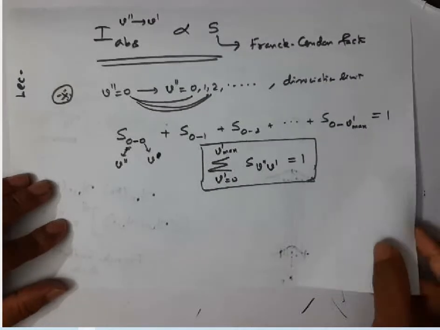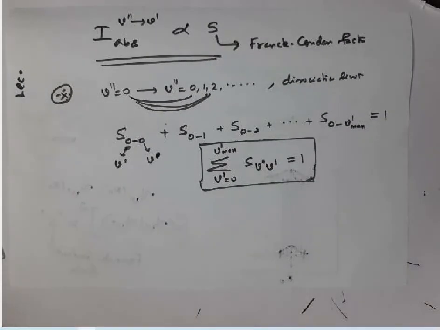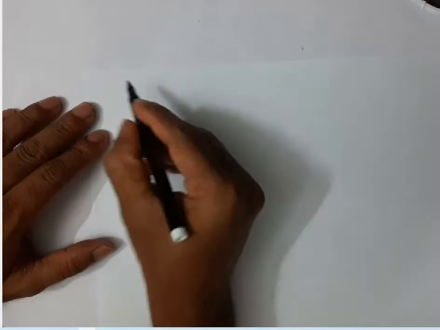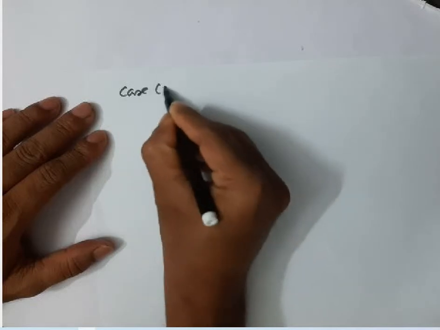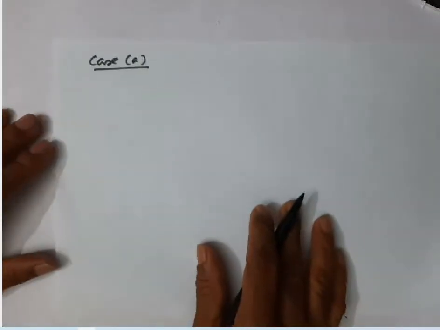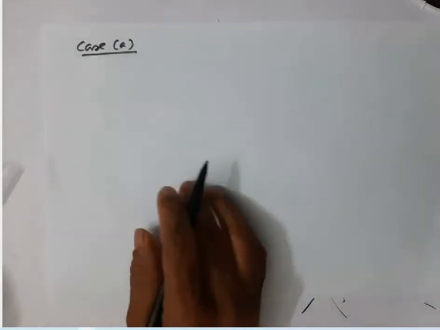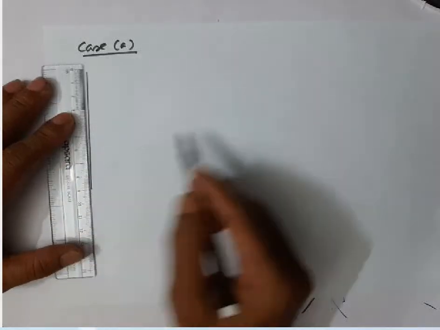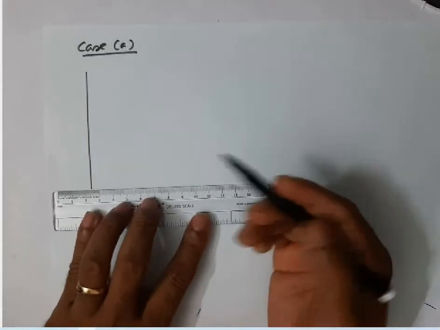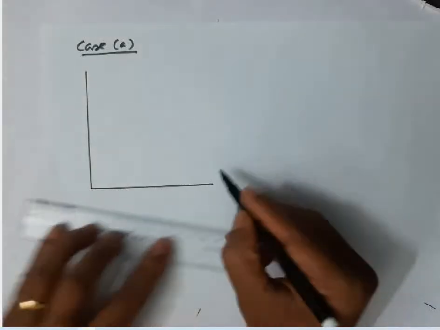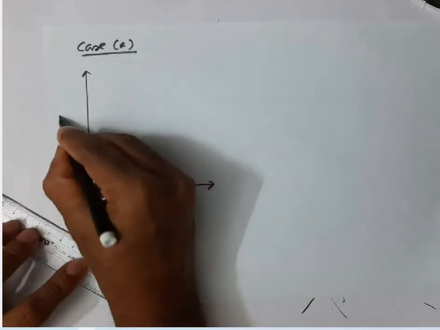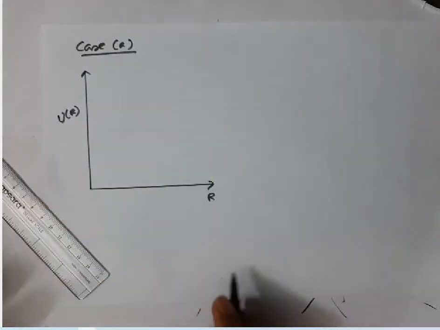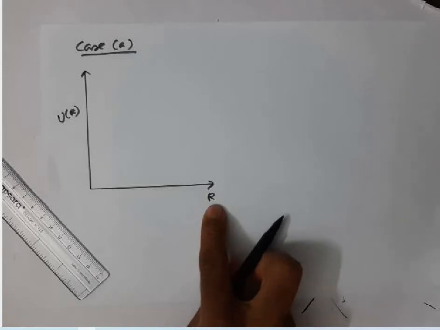Now, in the last lecture, I just introduced case A. What I said was, if the ground electronic state and the excited electronic state have the same equilibrium internuclear distance, say for example, here I will plot the effective potential energy, which depends on the value of R, versus R, where R is the internuclear distance.